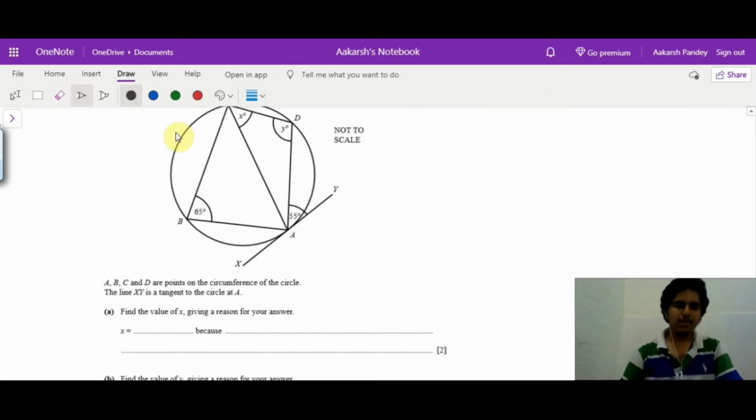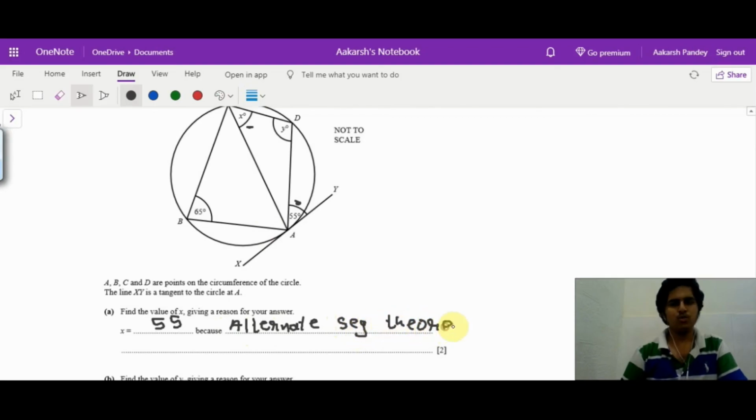Now to find out x, you can straight away see that x will be equal to 55. And why is that? Because this angle and this angle are the same due to the alternate segment theorem.